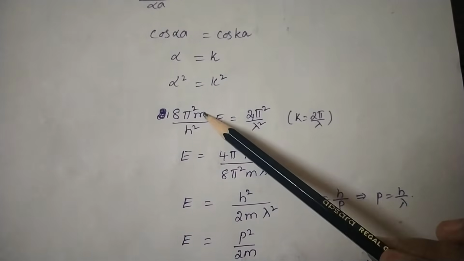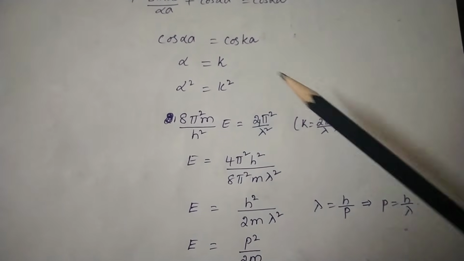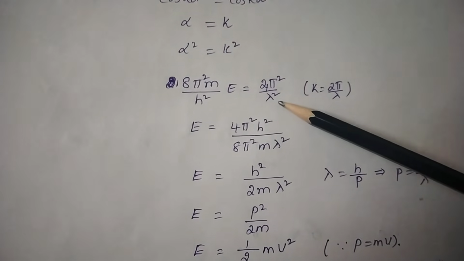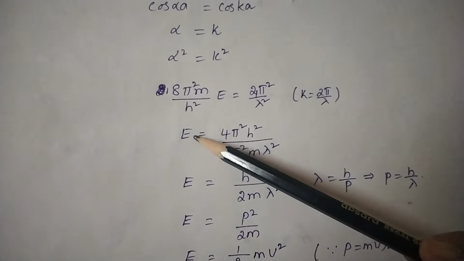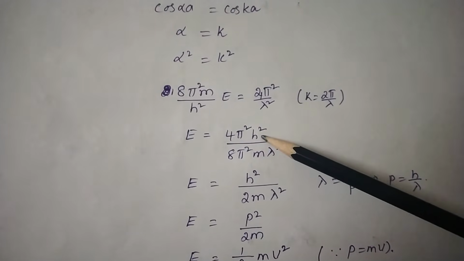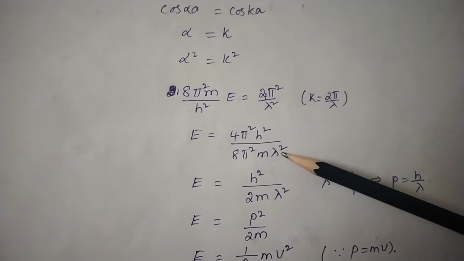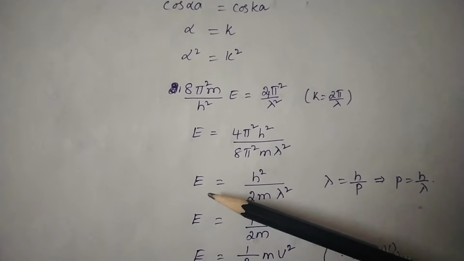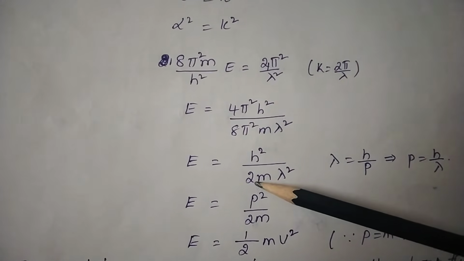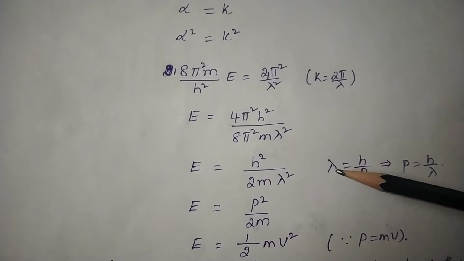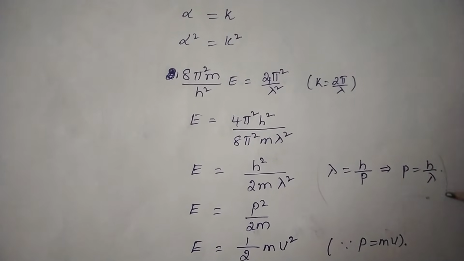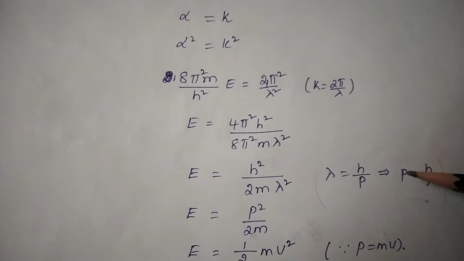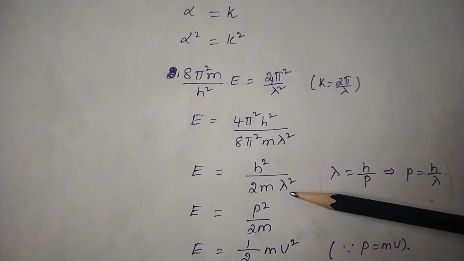Alpha square is 8 pi square m by h square into E and K is 2 pi by lambda. On substituting, you are going to get 4 pi square by lambda square. The modified energy is E is equal to 4 pi square h square by 8 pi square m lambda square. Pi square and pi square gets cancelled, 4 by 8 is 2 times. So E is equal to h square by 2m lambda square. But the concept is that a moving electron behaves as a de Broglie wave. So lambda is equal to h by p.